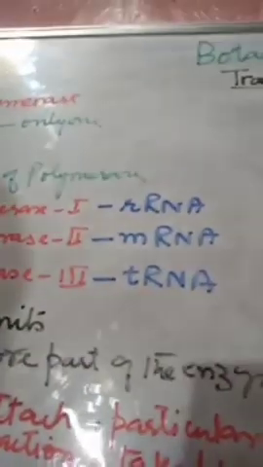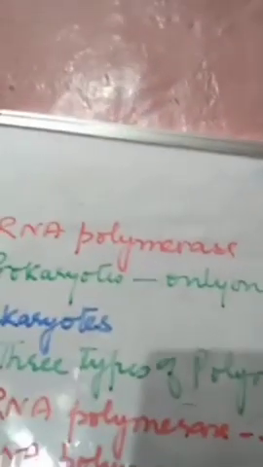Also, certain enzymes play a role, called RNA polymerase, which helps in the synthesis of RNA.